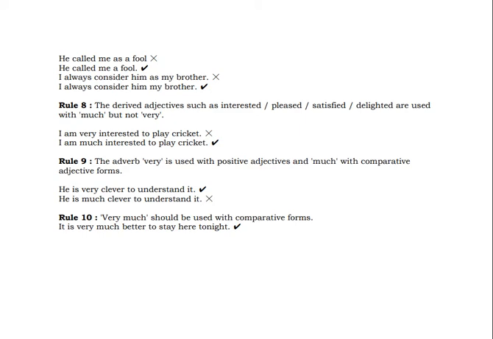I'm much interested to play cricket. I'm very pleased to meet you. Quite often we say, is it correct? I am much pleased. I'm quite satisfied we can use. So delighted, in the case of that, you can make use of much rather than very.